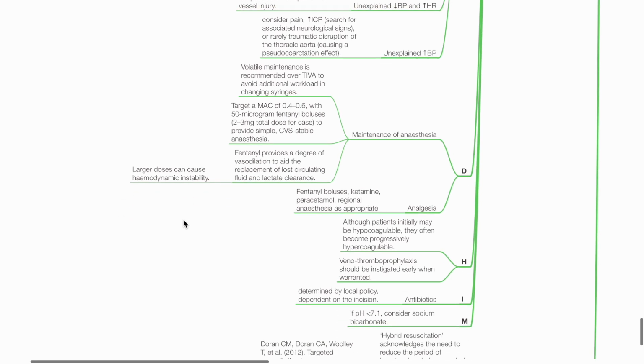D. Maintenance of anesthesia. Volatile maintenance is recommended over TIVA to avoid additional workload in changing syringes. Target MAC of 0.4 to 0.6 with 50 microgram fentanyl boluses to provide simple CVS stable anesthesia. Fentanyl provides vasodilation to aid replacement of lost circulating fluid and lactate clearance. Beware that large doses of fentanyl can cause hemodynamic instability. Other analgesic options include ketamine, paracetamol, and regional anesthesia as appropriate.